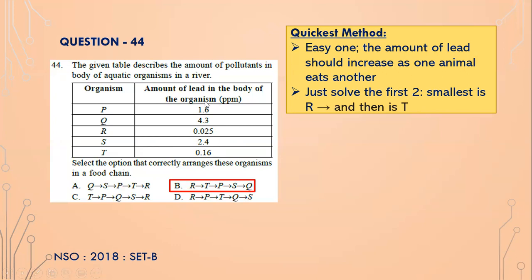So it is in the increasing order of the amount of lead, isn't it? Because when you eat another animal, you are also consuming the lead as well. So the easiest way is to start with the lowest amount of lead. So that is first R, and then the second lowest, which is T, 0.16. So R and then T. What is the only option having R and T? Option B.